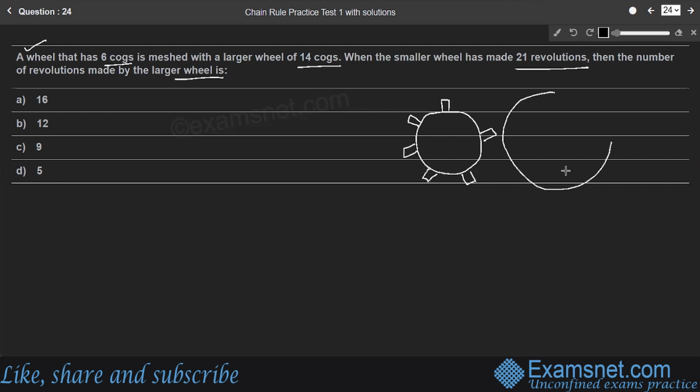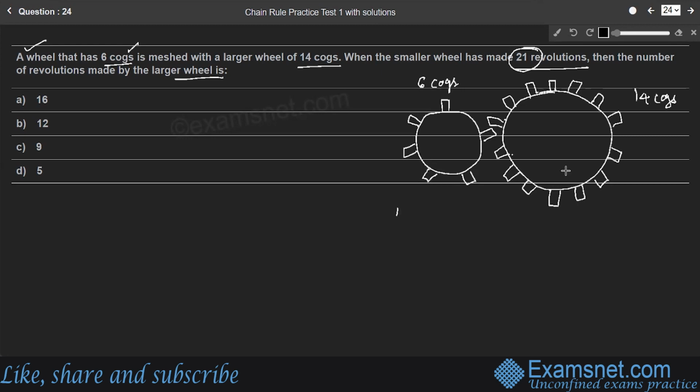We'll consider a larger wheel which has 14 cogs: 1, 2, 3, 4, 5, 6 and 7, 8, 9, 10, 11, 12, 13 and 14 cogs. So the larger wheel has 14 cogs, whereas the smaller one has 6 cogs. So when the smaller wheel is meshed with a larger wheel, and the smaller wheel has made 21 revolutions, what is the number of revolutions made by the larger wheel?